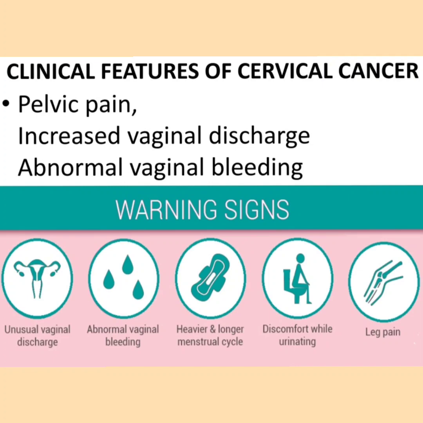There is pelvic pain, increased vaginal discharge, abnormal vaginal bleeding. All these warning signs are very important, particularly abnormal vaginal bleeding in a postmenopausal woman or in a reproductive age group, heavier and longer menstrual cycle. Discomfort while urinating or severe pain in the legs can also make us suspect this disease.